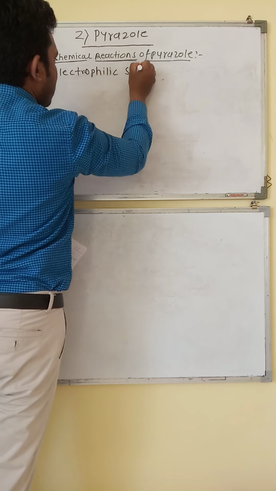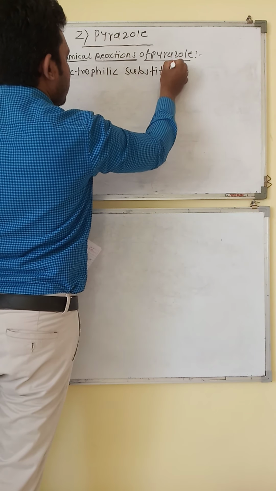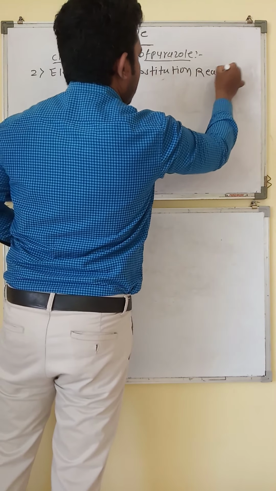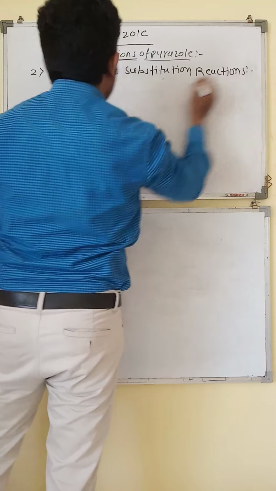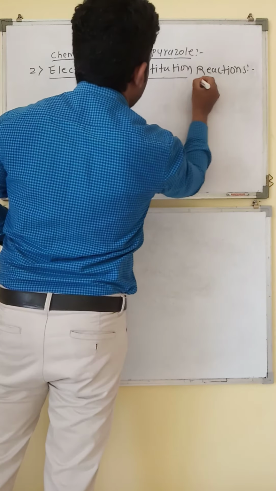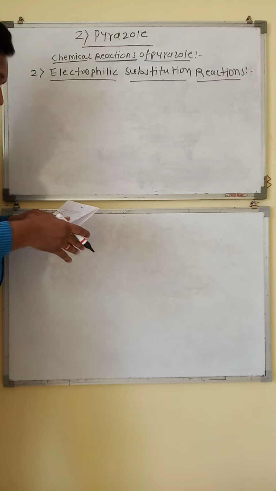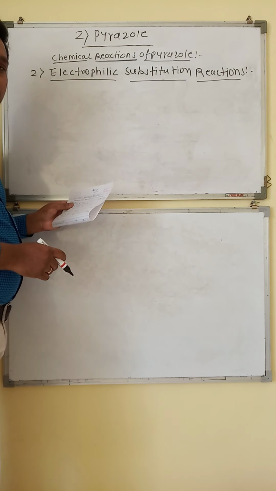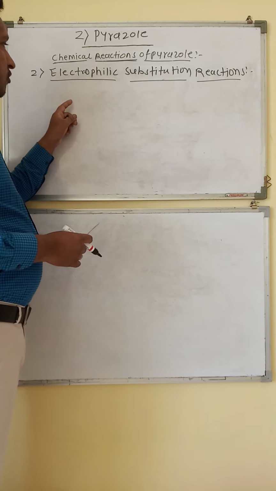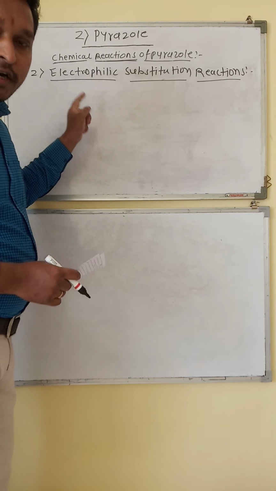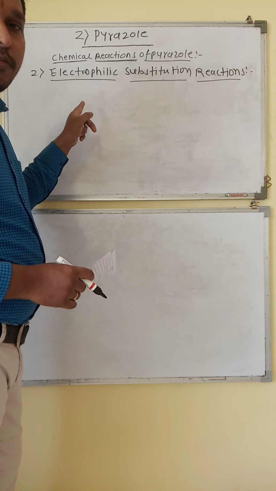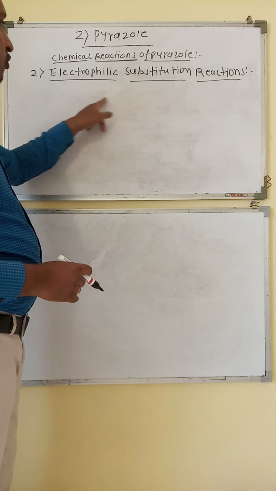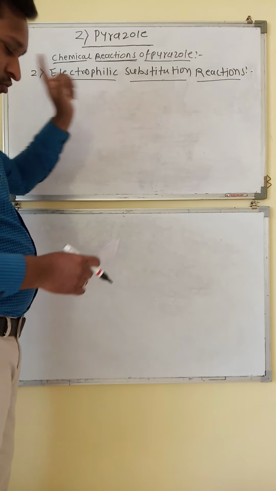Electrophilic substitution reactions of pyrazole. Now, in electrophilic substitution reactions of pyrazole, basically the electrophile of the reagent will attack the four position of the pyrazole. We get the four substituted product of electrophilic substitution reactions of pyrazole.